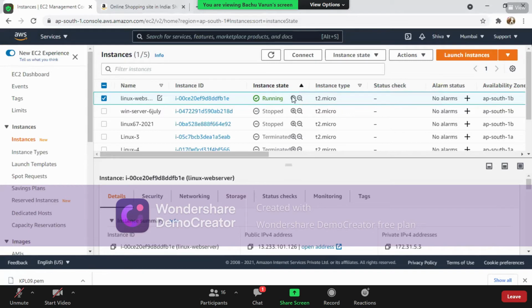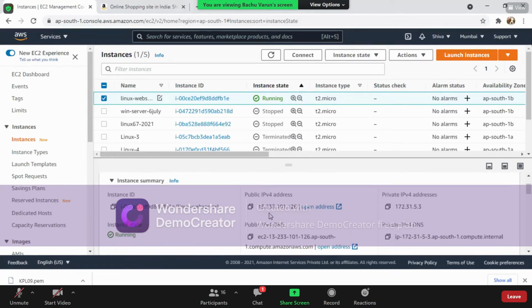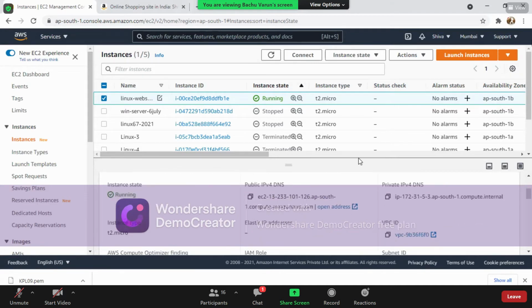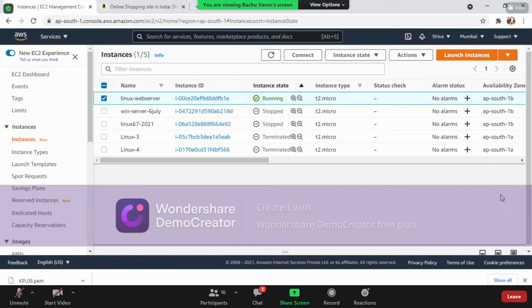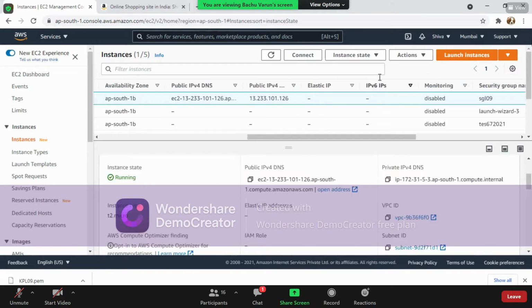You can see here when it is running, it is showing the public IP address of this particular machine and much more information about it at the bottom.